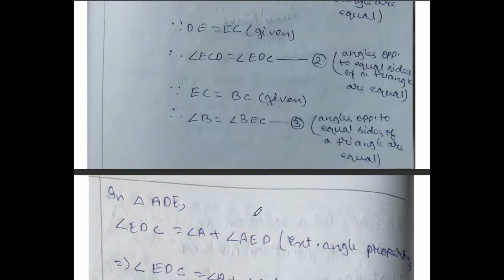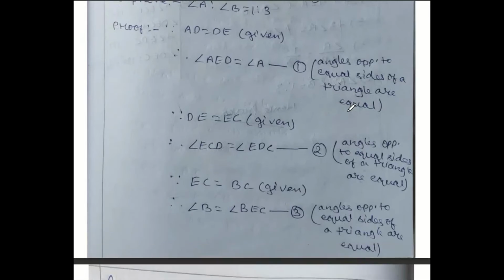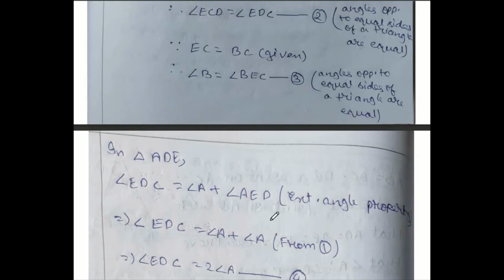Now next, in triangle ADE, I'll show you from the sketch. In this triangle, this line is extended, so this angle is the exterior angle. This will be equal to this plus this. Exterior angle property you know: in a triangle, if one side is extended, then the exterior angle is equal to the sum of the two interior opposite angles. So in triangle ADE, angle EDC, that's the exterior angle, is equal to angle A plus angle AED. Exterior angle property.